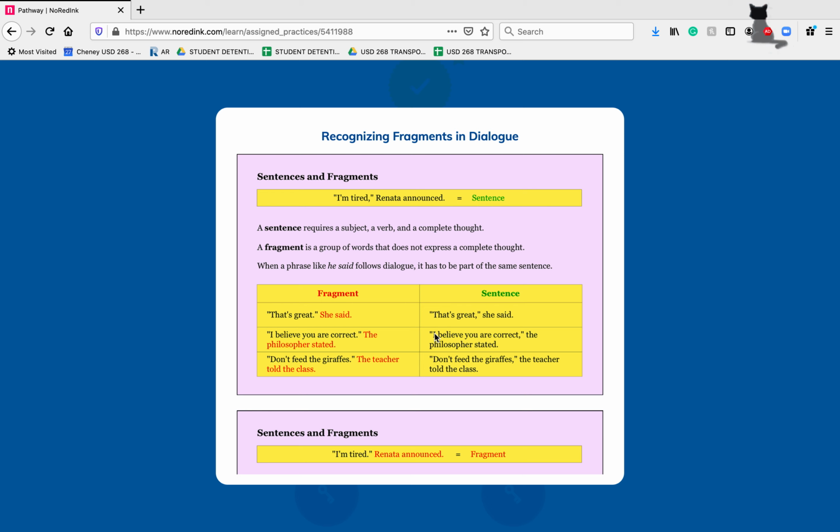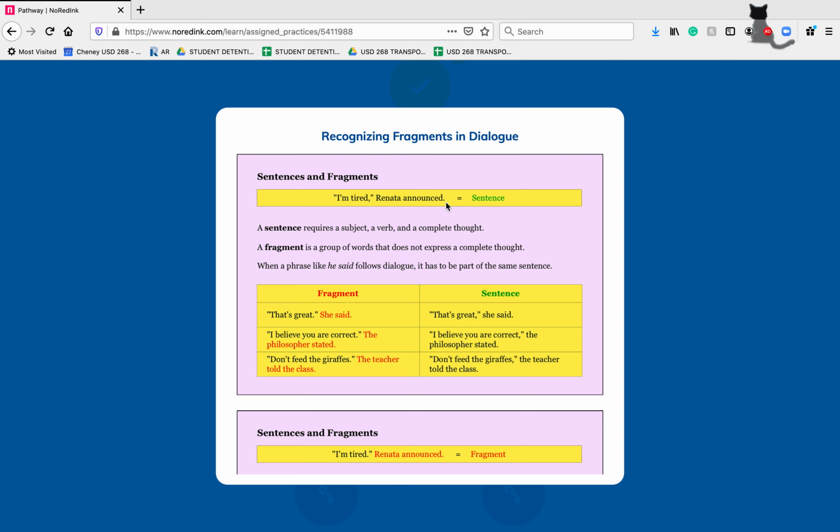So in the sentence I have here at the very top, "I'm tired," is what Retna announced. The "I'm tired" is what she's saying, so we have that in quotation marks. Then you'll notice we have a comma to show that we need to pause there before we get on to the tagline here, and then a period at the end. Remember, a sentence has to have a subject, a verb, and it needs to be a complete thought. It shouldn't leave you wondering what else is going on.